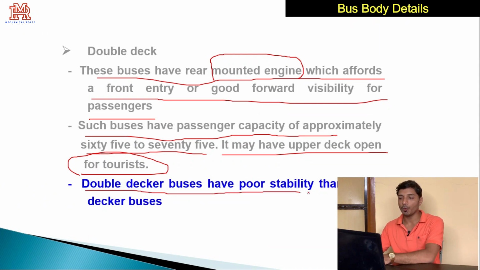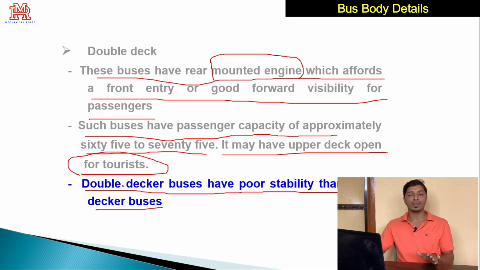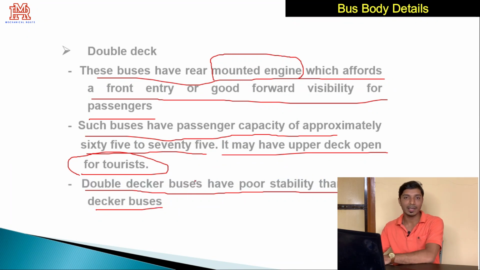Double deck buses have poorer stability than single decker buses. So the most important disadvantage in the case of double decker buses is that we can only run these buses up to a specific speed, otherwise these buses may come across a rollover or an accident may happen. So we cannot increase the speed beyond a certain limit in the case of double decker buses.